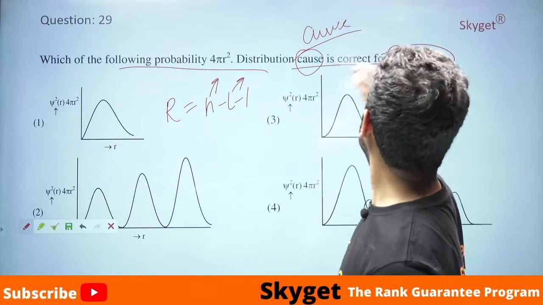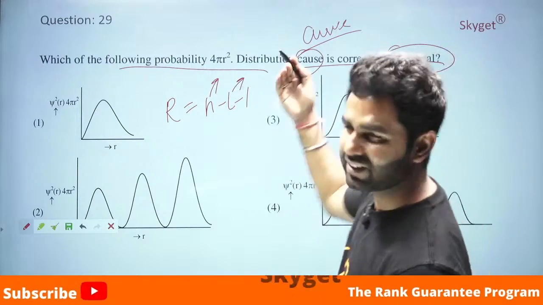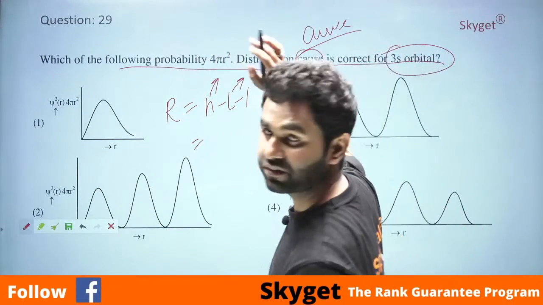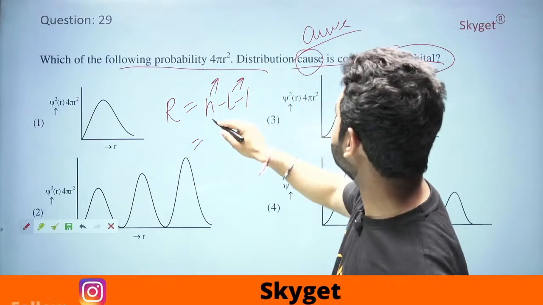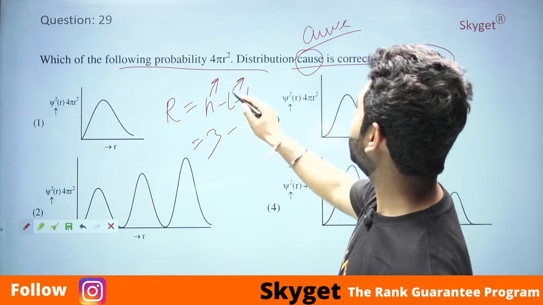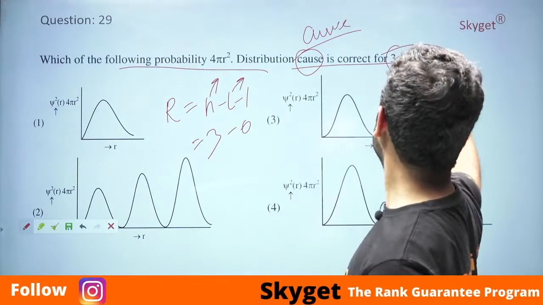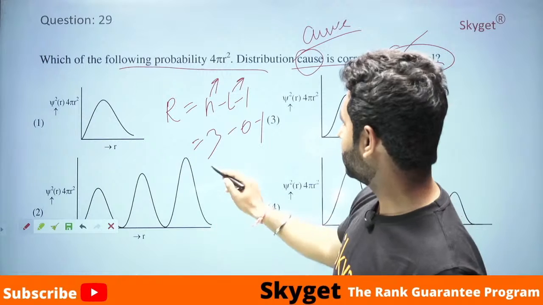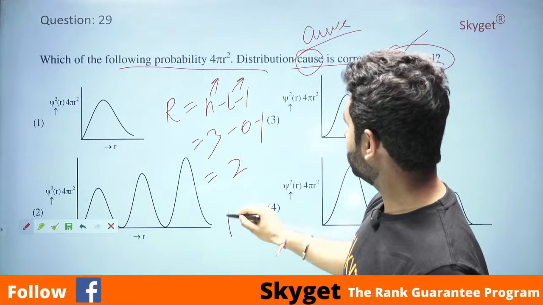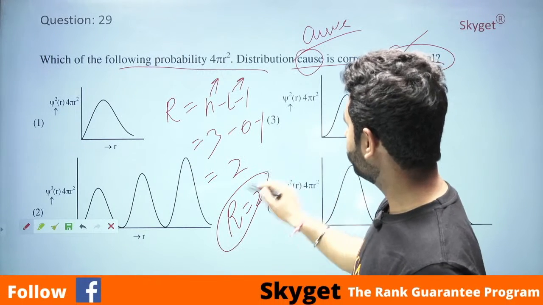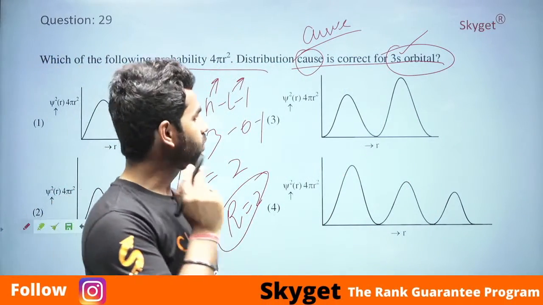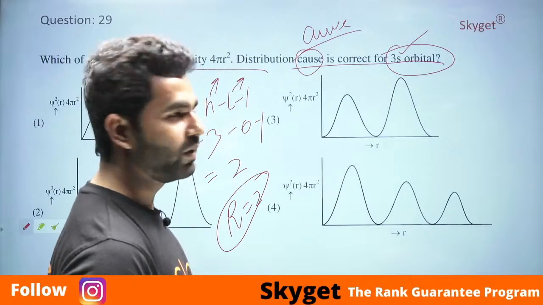N is 3, L is 0 for the s subshell, minus 1, it equals 2. It means there will be 2 nodal points where the probability of finding the electron will be 0.